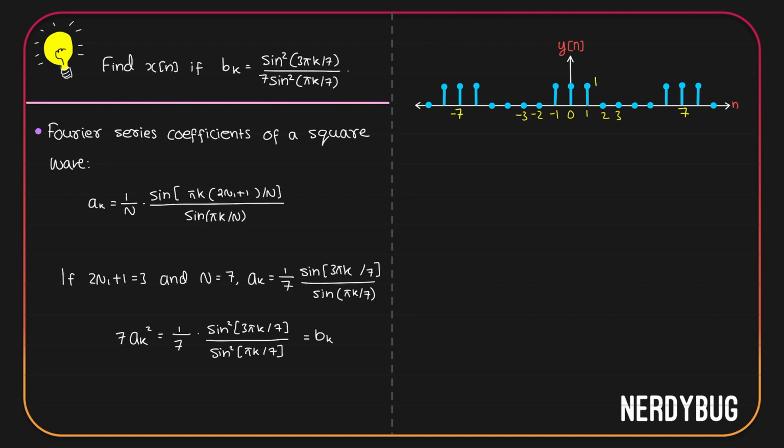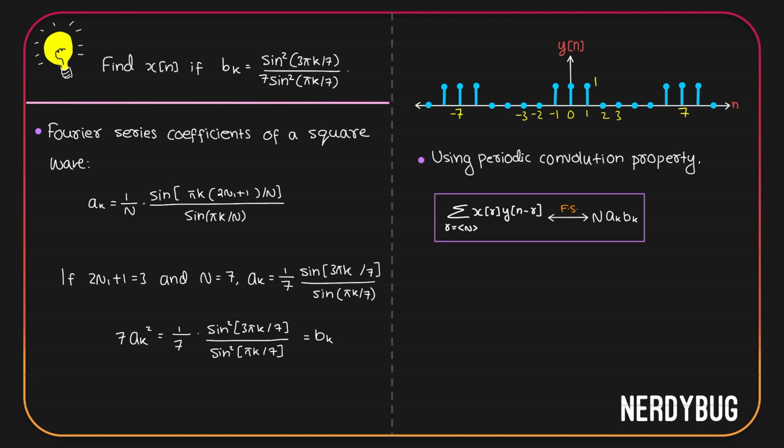Let us bring in a property that we learned. According to the periodic convolution property, Fourier series coefficients of periodic convolution of x of n and y of n will be n multiplied by ak and bk. Over here, we got bk is 7ak square, but I can write it this way: 7 multiplied by ak multiplied by ak. So 7 could be the n, ak could be ak, and the other could also be bk.